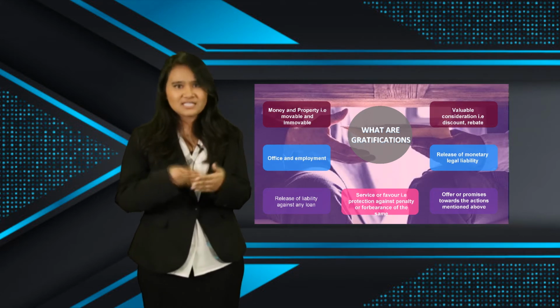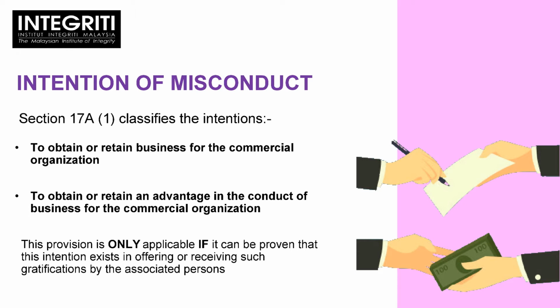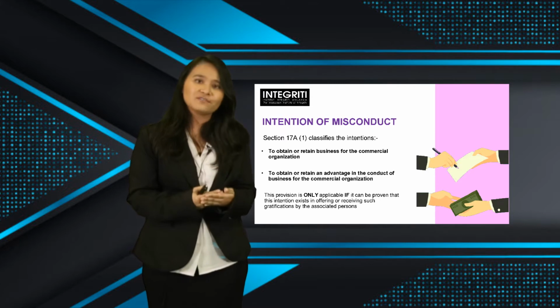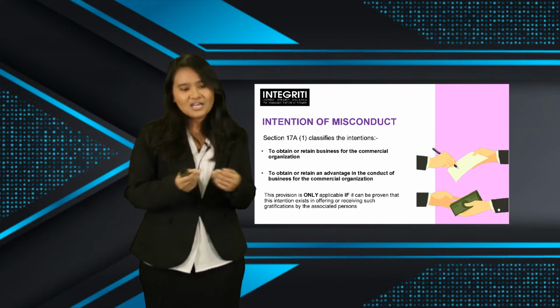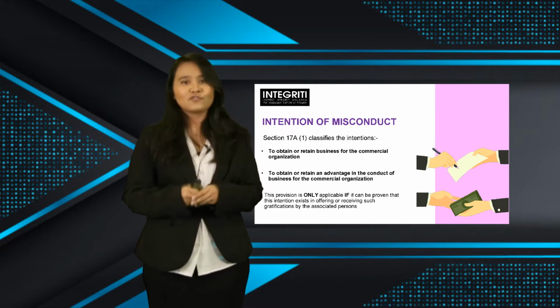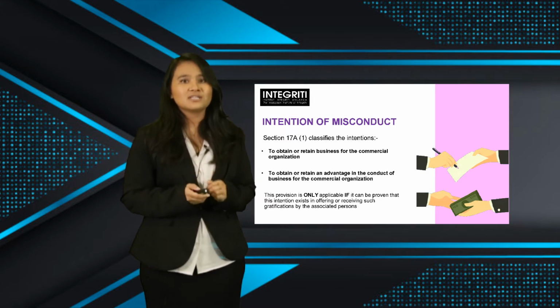Another thing that they've added with Section 17A is the intention of such misconduct. So in order for one to be charged under Section 17A, it has to be proven that your offer or your promise of gratification must include the intention to obtain or retain business for the commercial organization, to obtain or retain an advantage in the conduct of business for the commercial organization. So basically, you would have to prove that giving gratification or offering these gratifications are for the purpose or for the benefit of that commercial organization itself. Understand that this provision is only applicable if it can be proven that this intention exists in offering or receiving such gratifications by these associated persons.